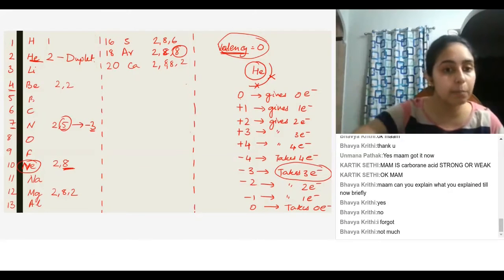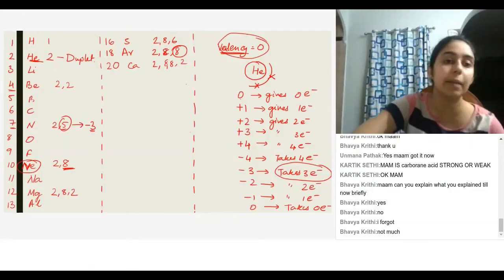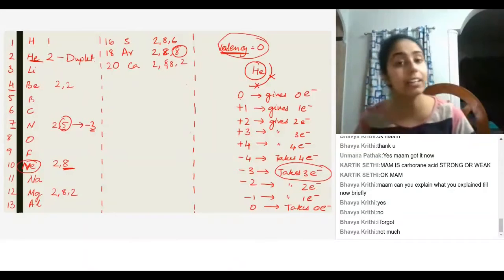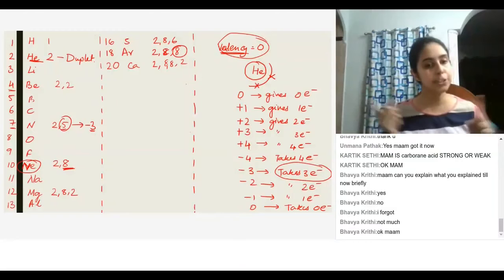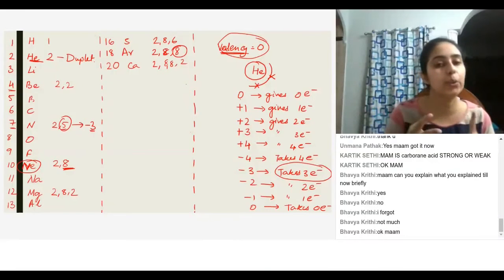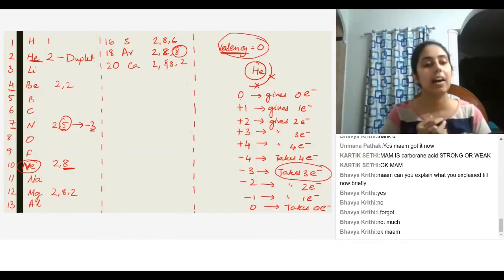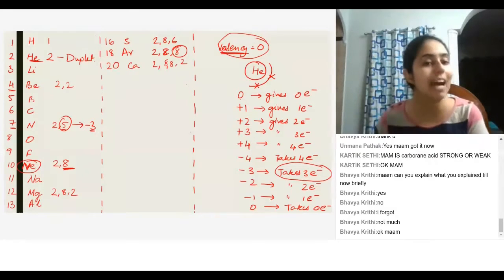And I think Unmana mentioned a trick that her sister taught her on how to remember the names of the first 20 elements in their respective order. You can find that in this chat. If you scroll on top, you will find it, and that will really help you remember all the elements from 1 to 20. So first do that. Then I want you to understand how to write electronic configurations. Once you understand how to write electronic configurations, then you can understand what valency is.